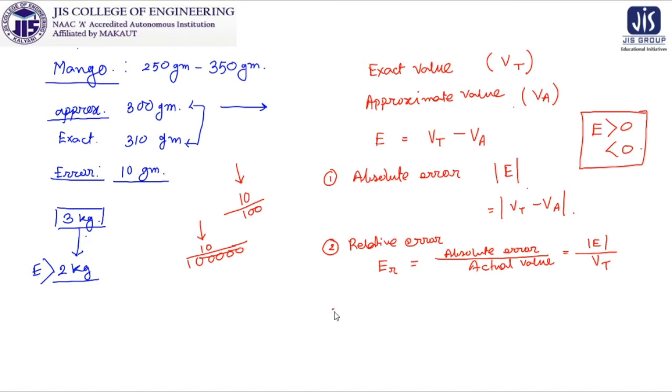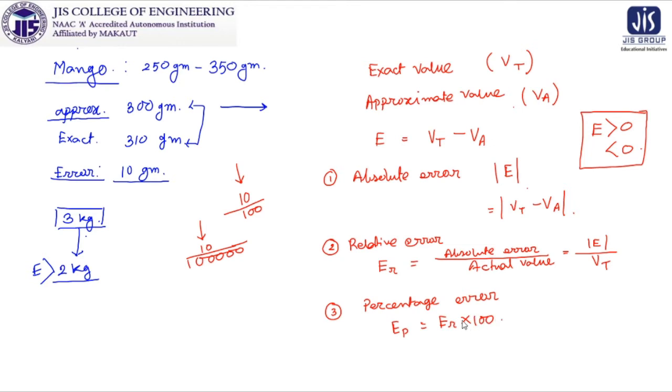Now to express this thing in terms of a very known and very commonly used concept, so that people can understand it with their previous experience, we are converting it into another expression which is called percentage error. That means we are going to convert it in terms of percentage. So this is very simple. Percentage error is generally denoted as EP, and it is nothing but the relative error into 100.